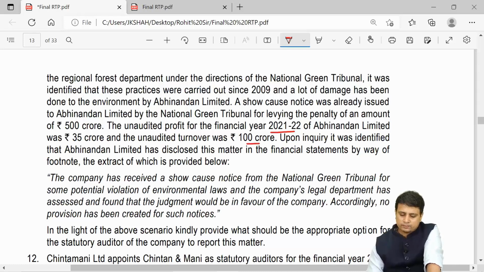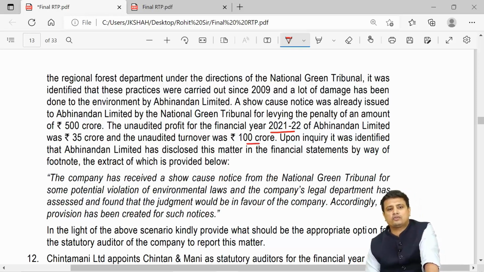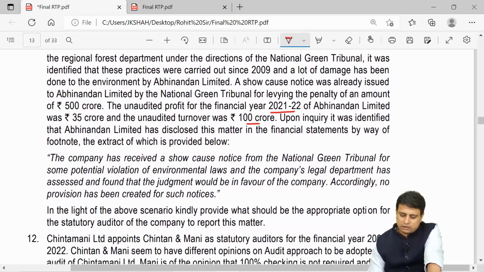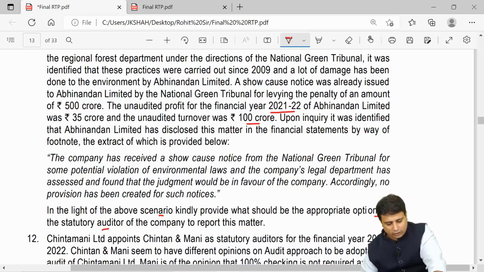Upon inquiry, it was identified that Abhinandan Limited disclosed the matter in the financial statement by way of a footnote. The company has received a show cause notice from the tribunal for some potential violation of environmental laws, and the company's legal department has assessed and found that the judgment would be in favor of the company. Accordingly, no provision has been created. In light of the above scenario, kindly provide what should be the appropriate option for the statutory auditor of the company to report this matter.